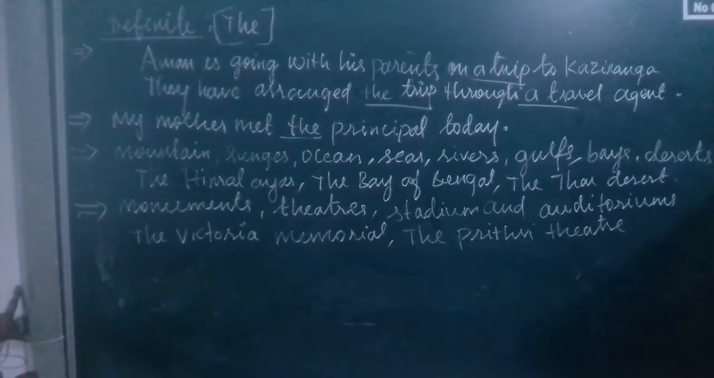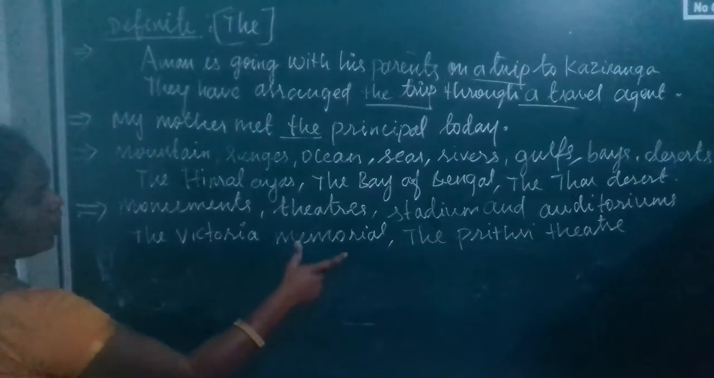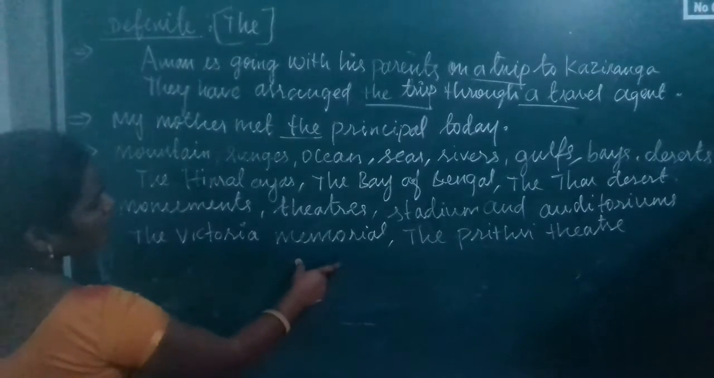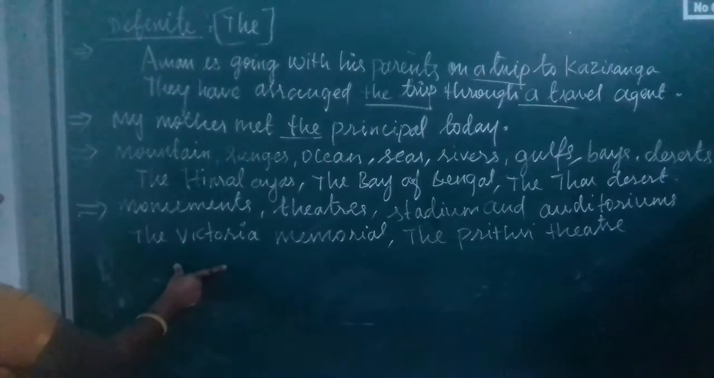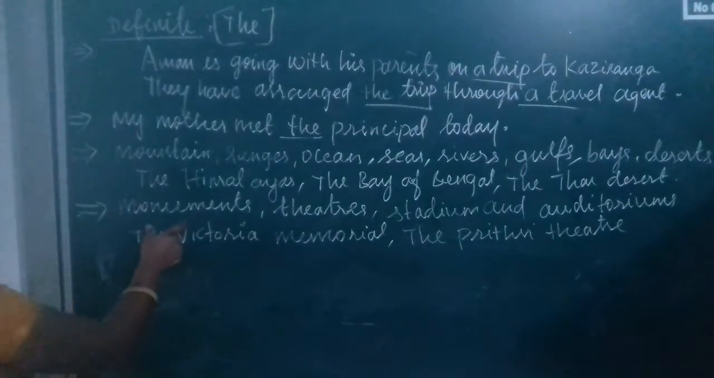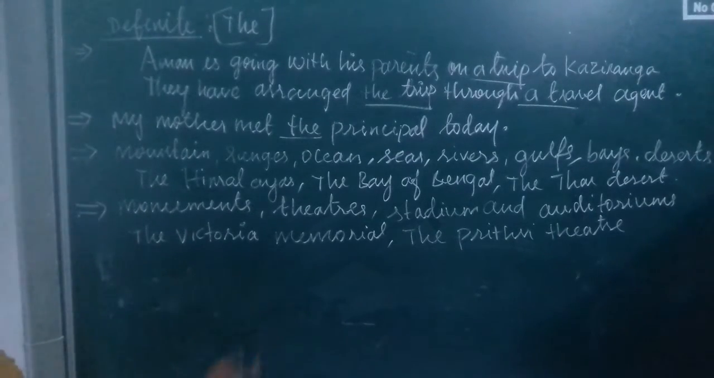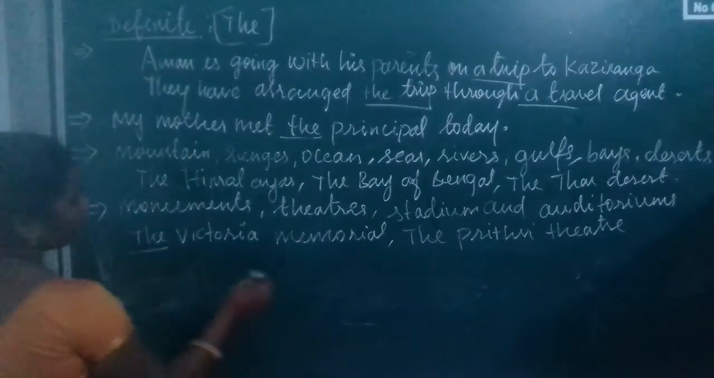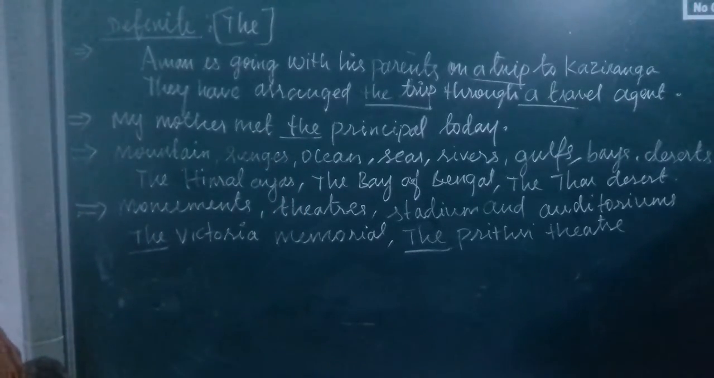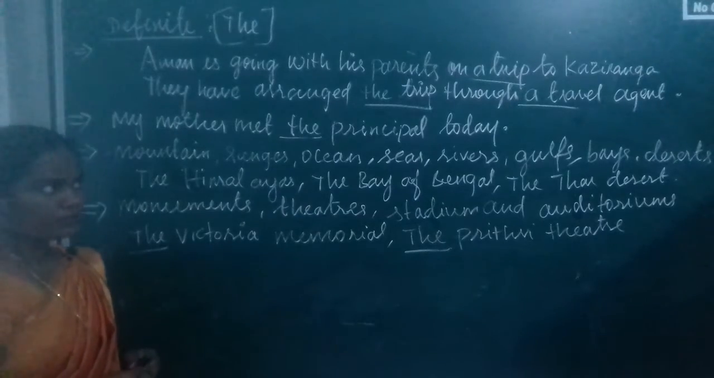Next we use "the" with names of monuments, theatres, stadiums and auditoriums. Let's see some examples: the Victoria Memorial, the Prithvi Theatre. I have written only two examples, but if you see more, we have to use the definite article with names of monuments, theatres, stadiums and auditoriums. I hope you understand how to use the definite article "the".